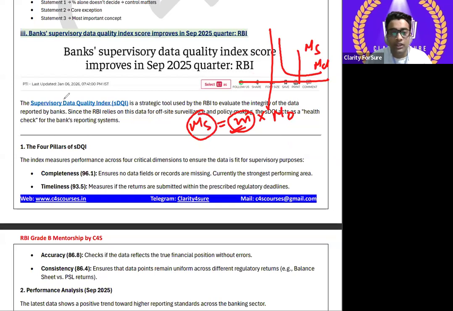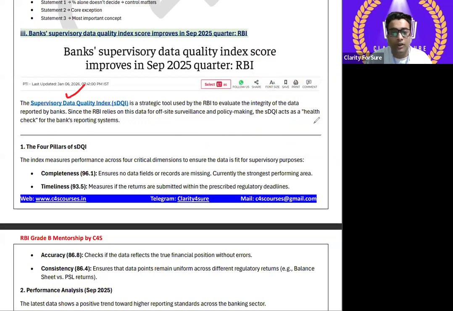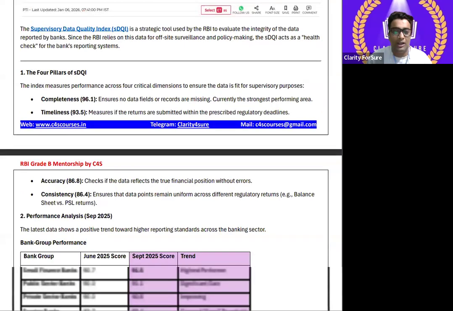So what RBI has introduced, the Supervisory Data Quality Index, sDQI, is a strategic tool used by the RBI to evaluate the integrity of the data reported by banks, since RBI relies on the data for off-site surveillance and policy making. The sDQI acts as a health check, like a report. For example, if we want to understand whether our organs are working or not, we have a full body checkup and blood test. Similarly, this tool is that kind of thing for RBI. It is a health check for the banks' reporting system, whatever the banks are reporting, their NPA accounts and so on.